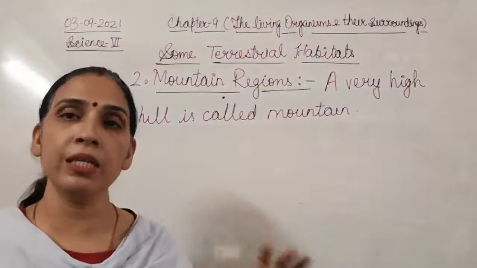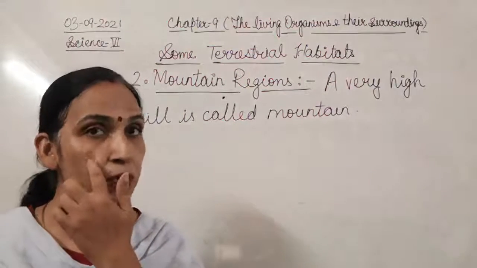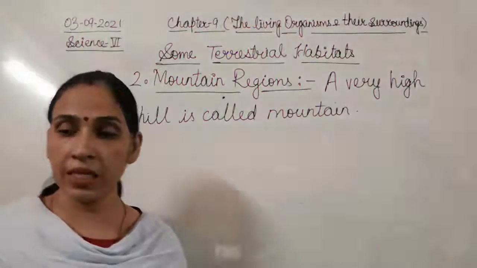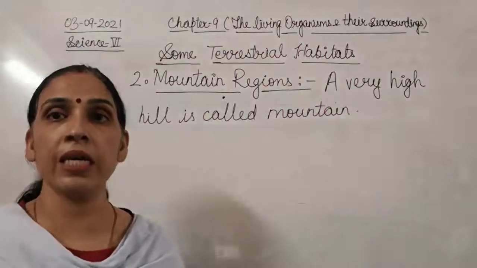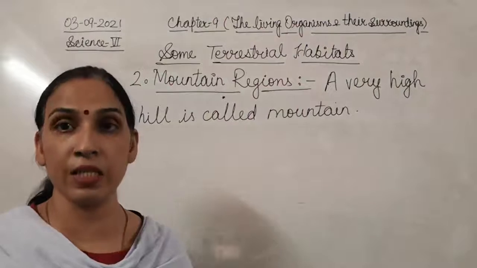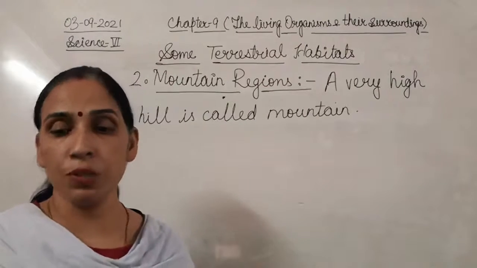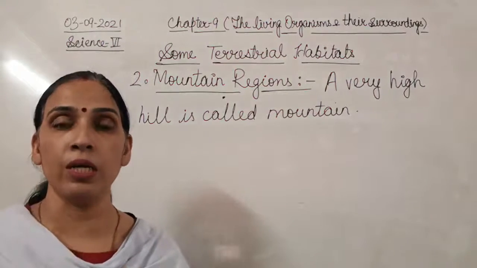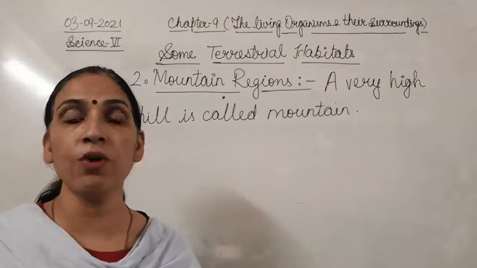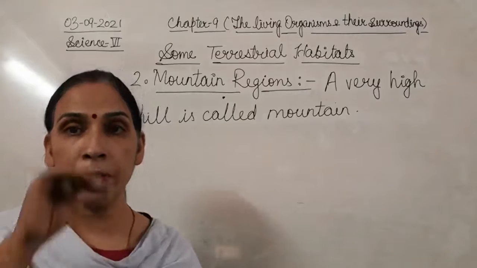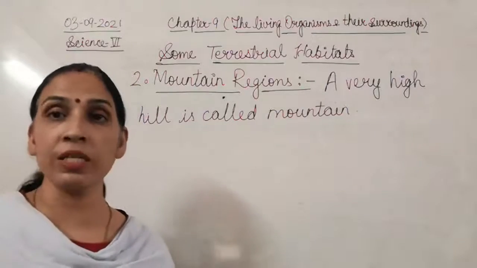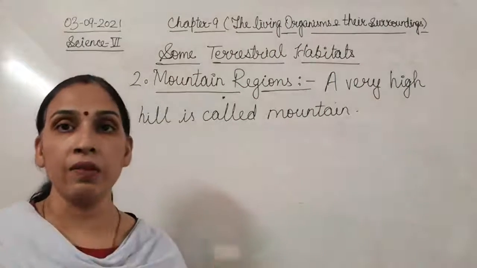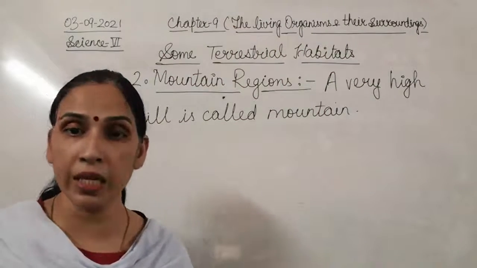In the mountain region, everywhere we find snow and heavy rainfall. But still the plants living there must be facing scarcity of water, since water is present all over in the form of snowfall. It is not present as liquid water, which is required for photosynthesis. Water in the form of snow cannot be used directly.